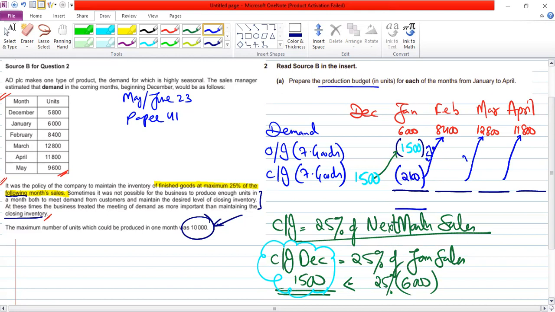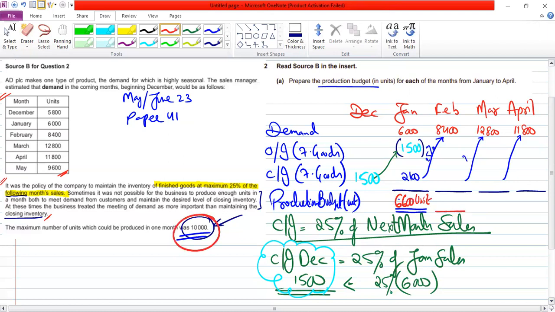Now, I am really interested in the final answer because I have a cap on production budget in units. It should not be more than 10,000. What is coming here? Sir, why are we subtracting the closing inventory? Sorry, I added it, by mistake. What is the answer? 6,600. No problem. We are under the bottleneck, under the restrictions.